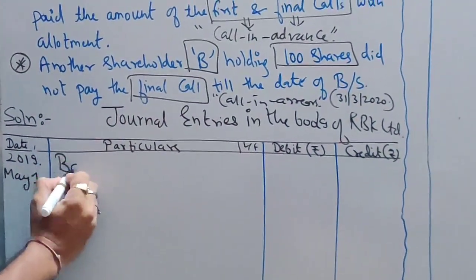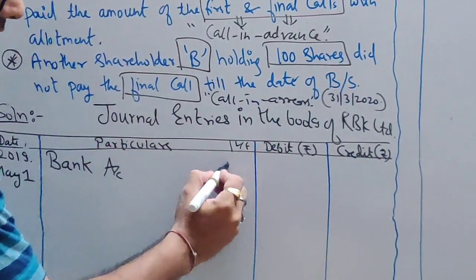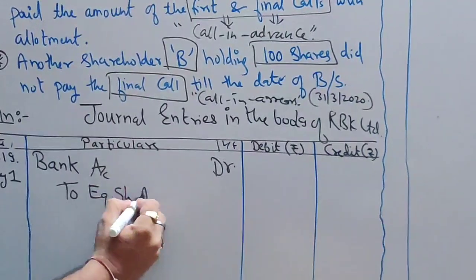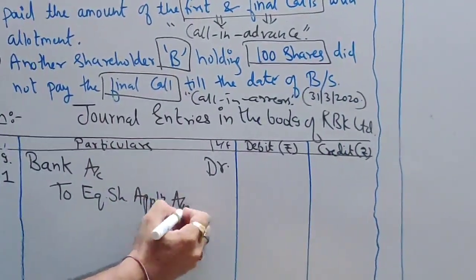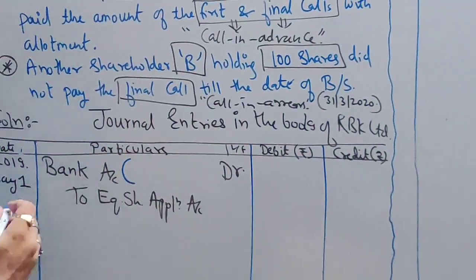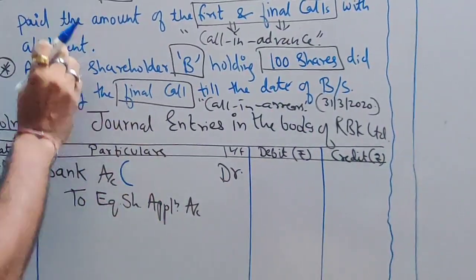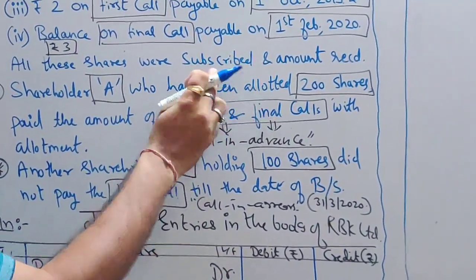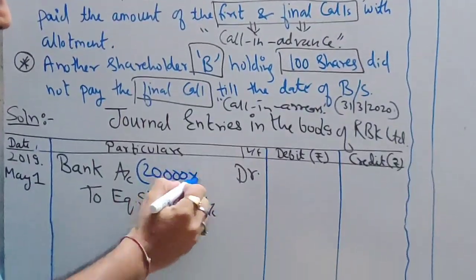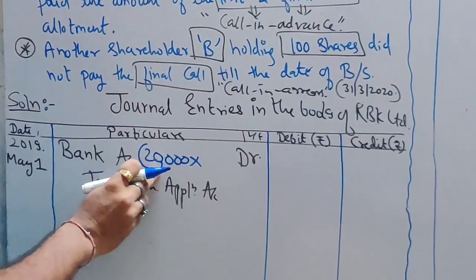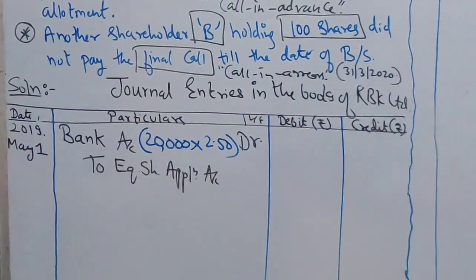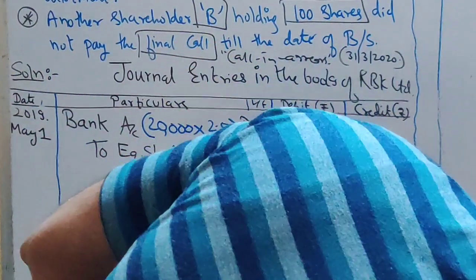So your journal entry is Bank account debit to equity share application account. Now let's write down the calculation in brackets for better understanding. How many applications have we received? All the shares were subscribed. How many shares were there? 20,000. So we received application money on all the shares, that is 20,000, and application money was 2.5 rupees per share. So it is 50,000.